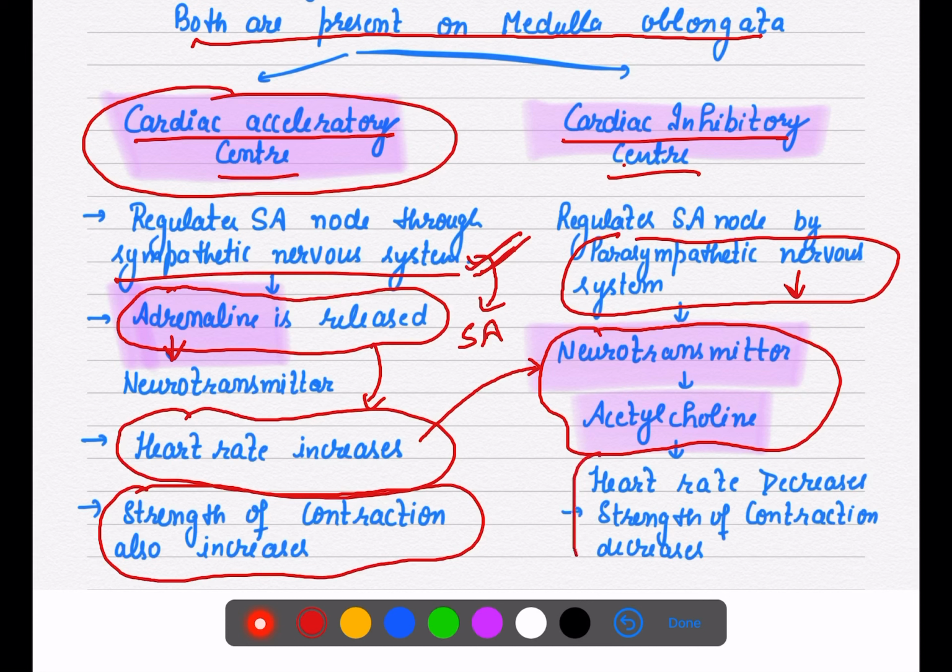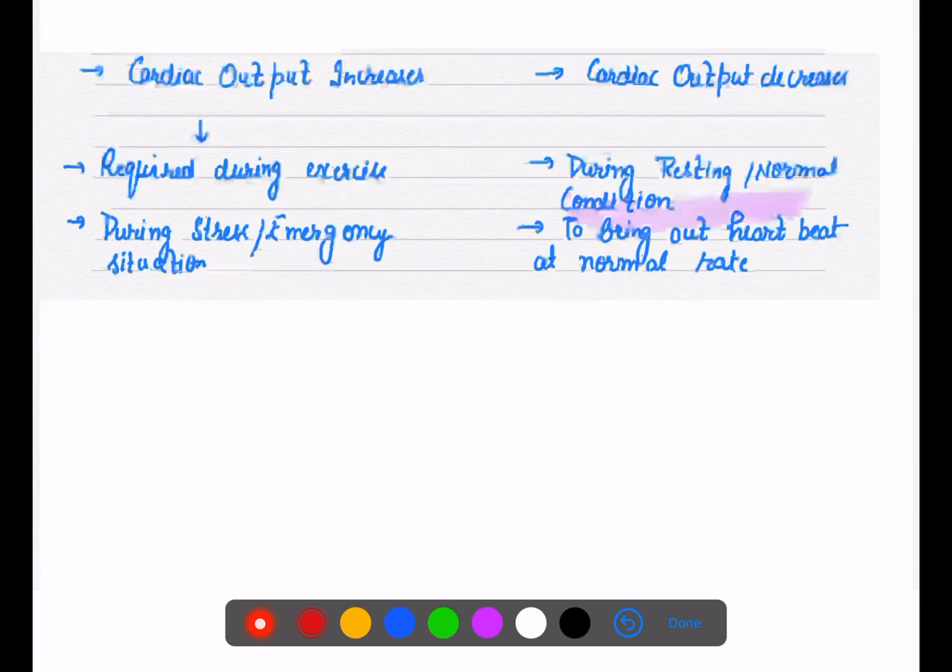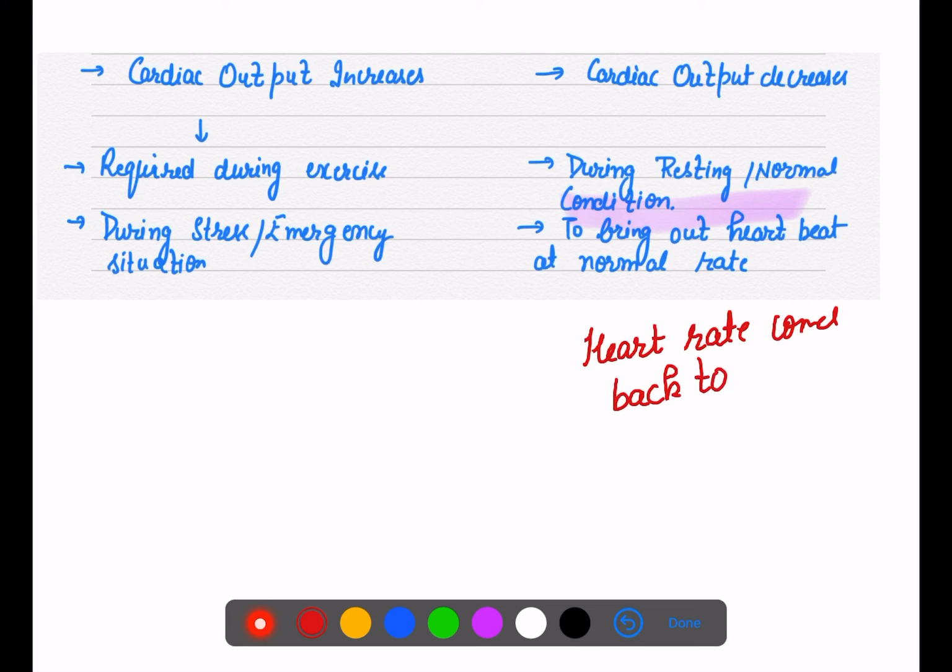So heart rate decreases and strength of contraction also decreases, and ultimately your heart rate comes back to normal position.